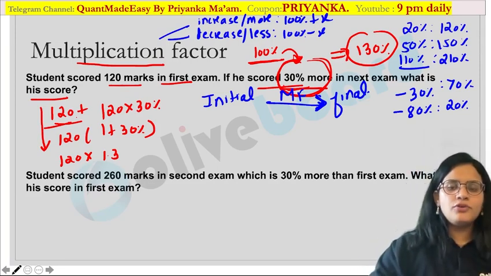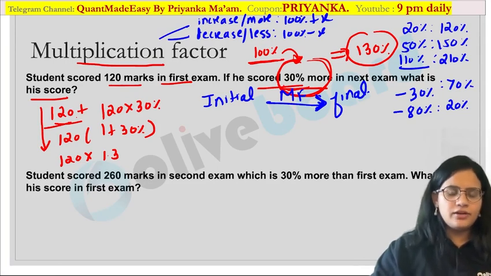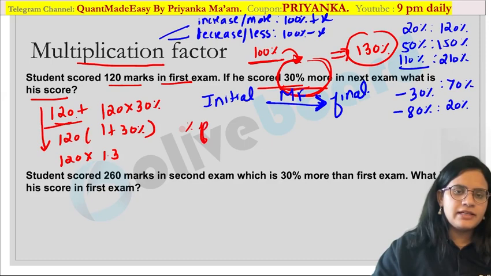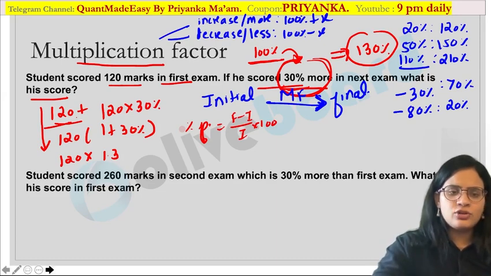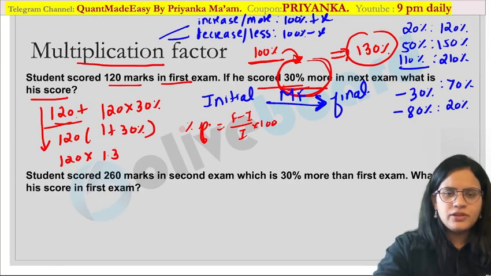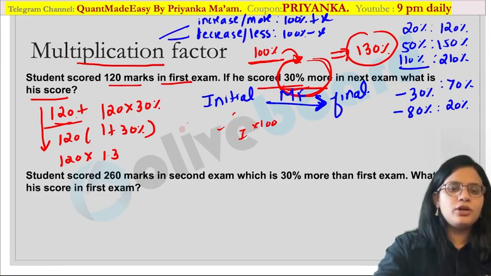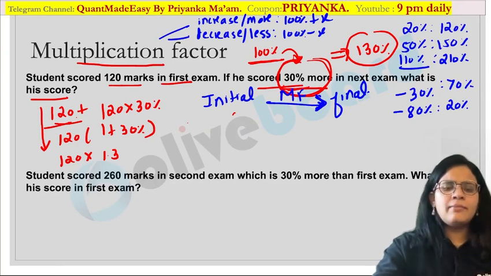So I want all of you to remember this diagram over here. Many books will give you a formula like this: percentage increase is given by final minus initial upon initial into 100. Many of you might have seen those formulae. Once you understand this arrow diagram, you need not remember all these formulae. Are you guys getting my point? You need not recall them at all.